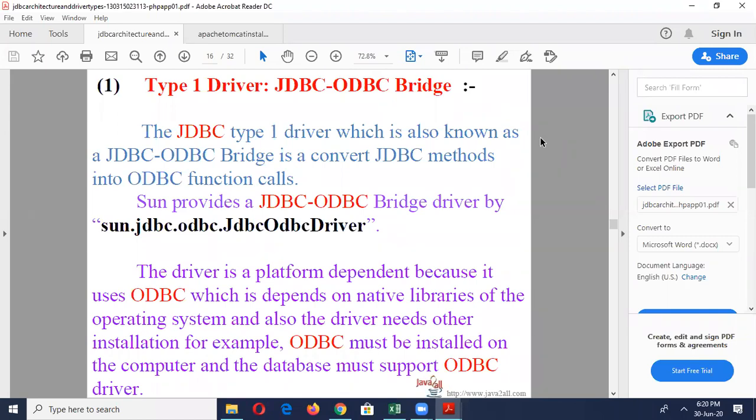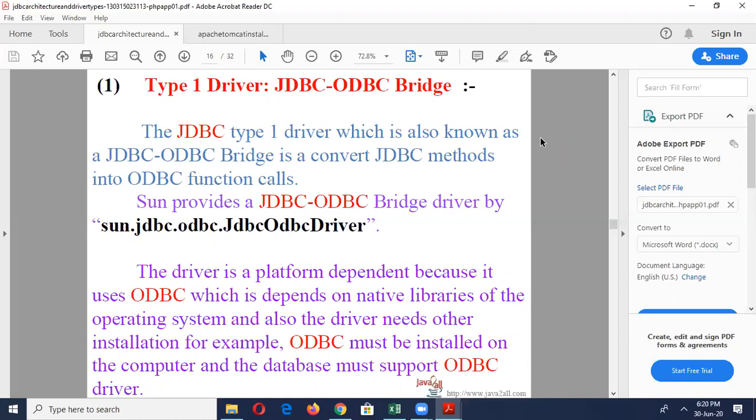The advantage of the type 2 driver is that there is no JDBC-ODBC bridge implementation, so it is faster than the type 1 driver. Hence, the performance is better compared to the type 1 driver. The disadvantages are that the client machine requires extra installation because this driver uses vendor client libraries. Client-side software is needed, so this type of driver cannot be used in web-based applications. Not all databases have a client-side library. This driver supports all Java applications except applets.